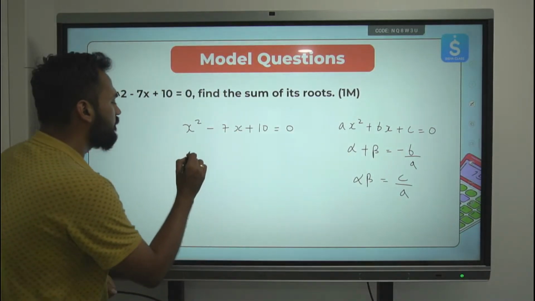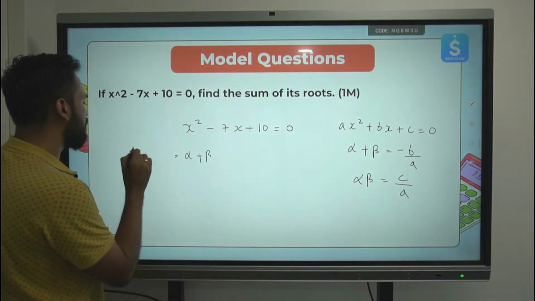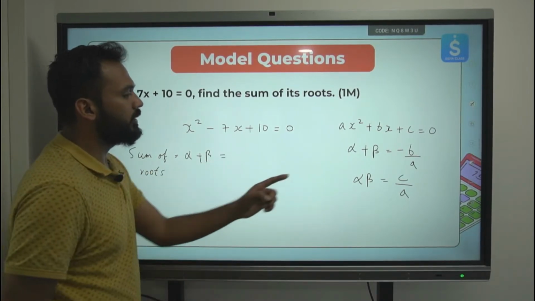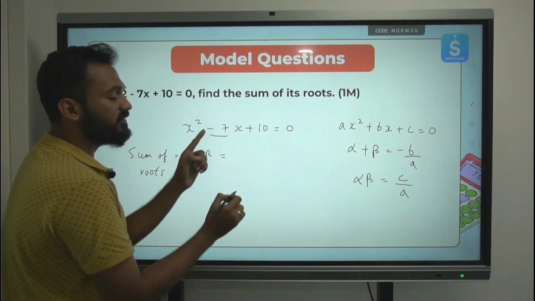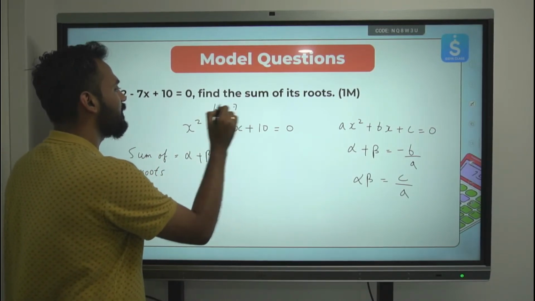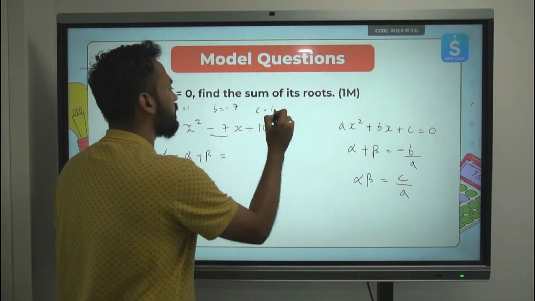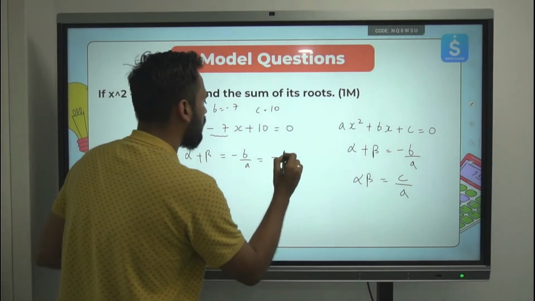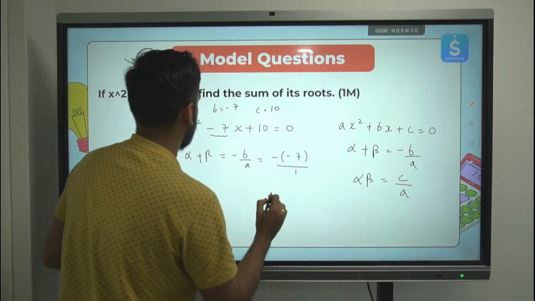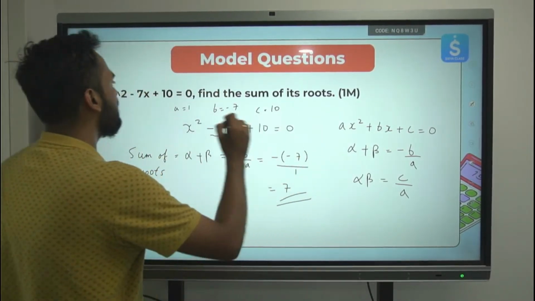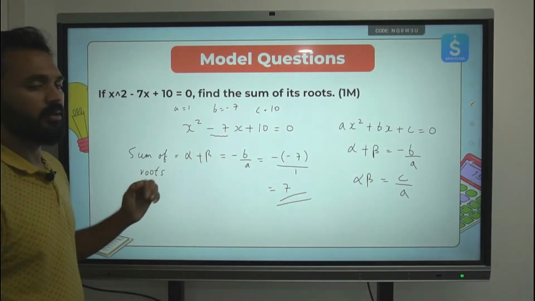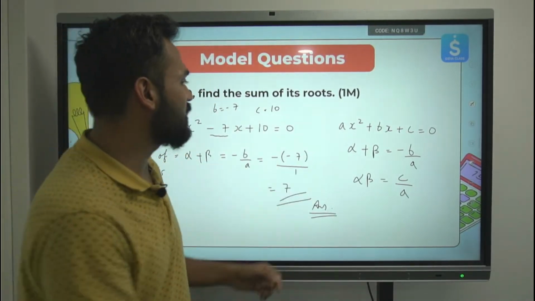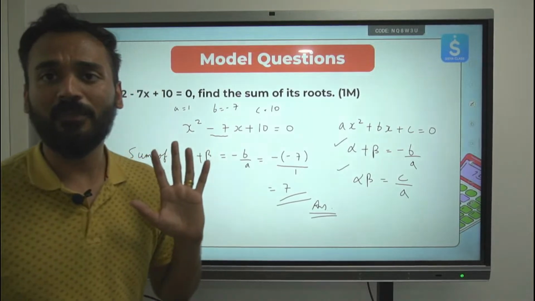So what is alpha plus beta, the sum of the roots? This comes out to be minus b by a. B is minus 7. Be careful. B here is minus 7. A here is 1. C here is 10. Along with the sign you will take. Now what will be minus b by a? Minus of minus 7 upon a, which is 1. So the answer will be 7. Sum of the roots is 7. Clear? This type of question can be asked for 1 mark. The relation between the roots, if you know, you can easily get 1 mark.